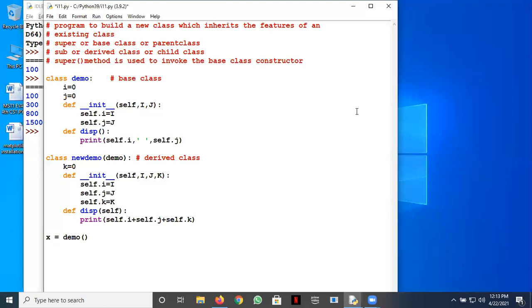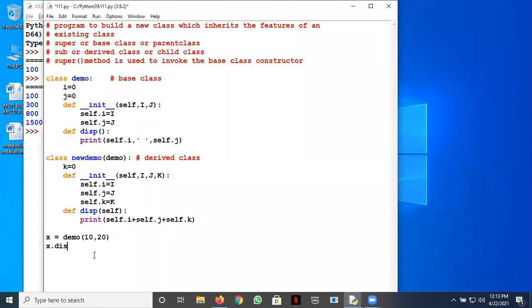Sir, we have to give the arguments. Okay, since this is going to invoke the init method here, we need to give at least two arguments. So let's give the arguments as 10 and 20, and then we can call the display method.